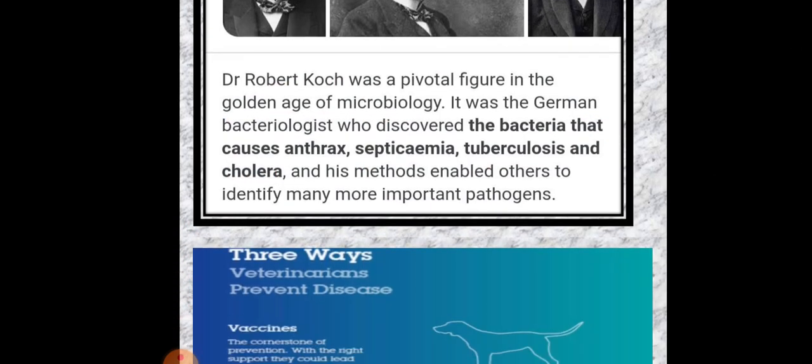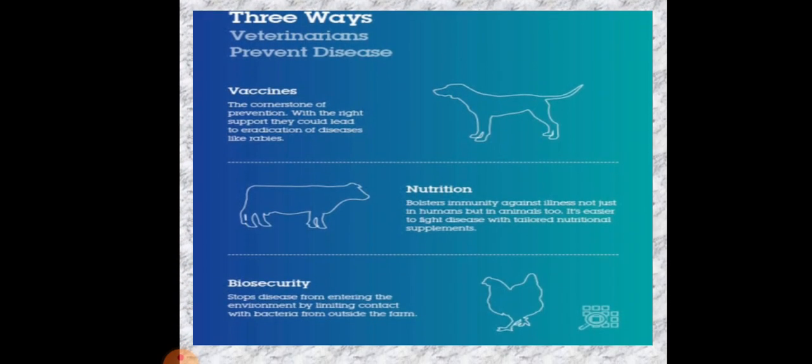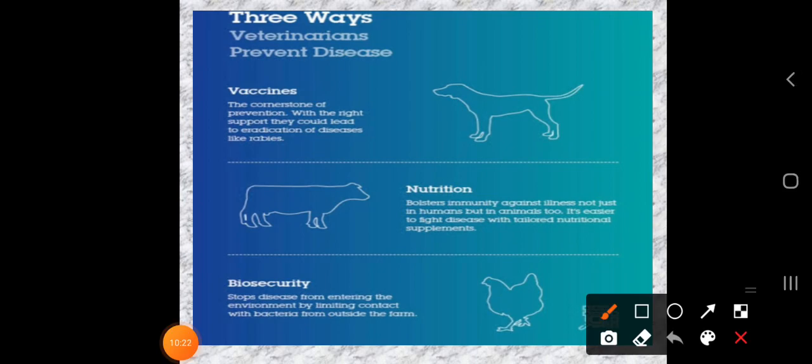So dear students, how can we prevent diseases in our animals? Usually we call the doctors of our animals veterinarians. So how can we prevent our animals from disease? We have three ways. First one is the vaccine, second one is to give better nutrition, and next is biosecurity. So how can we cure our animals?